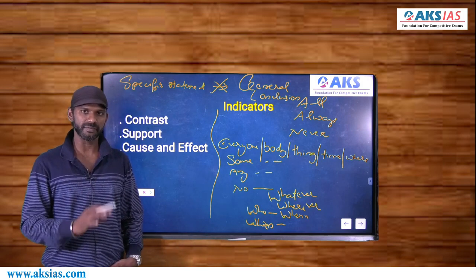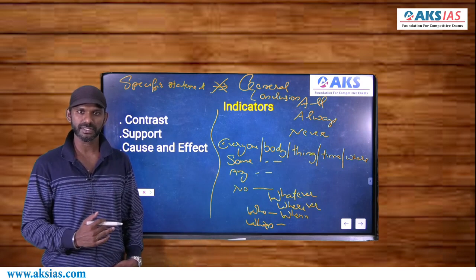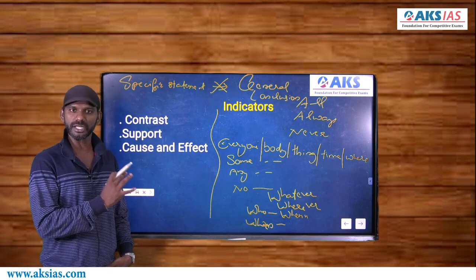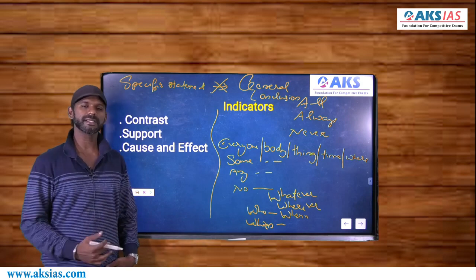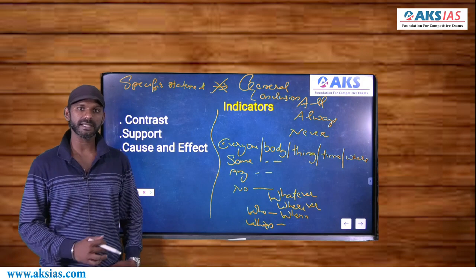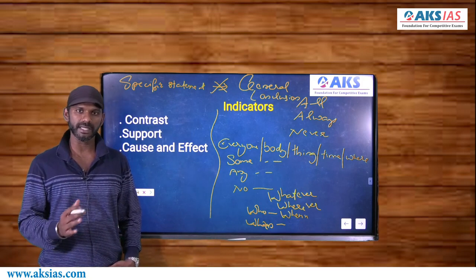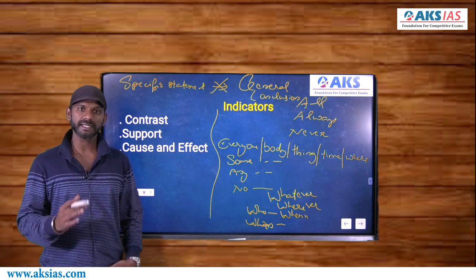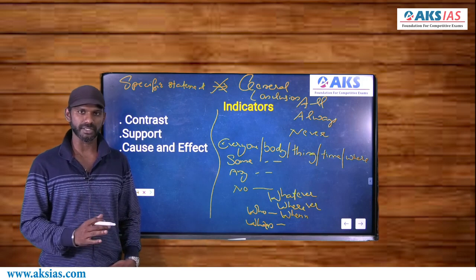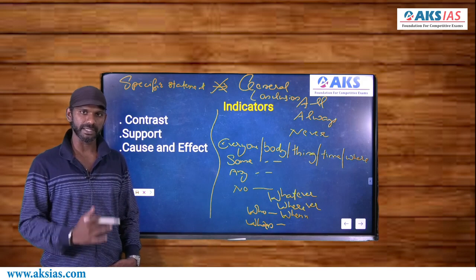So we can go for an option only if these two are satisfied, the meaning and the charge, right? The rule says, from a specific statement, we cannot go for a general conclusion, right? If I say a statement like, Ram got the first rank because he studied well. Because is a cause and effect indicator connecting a reason and a result. The reason here is he studied well, positive. The result here is he got the first rank, positive. So positive reason, positive result. Ram got the first rank because he studied well.